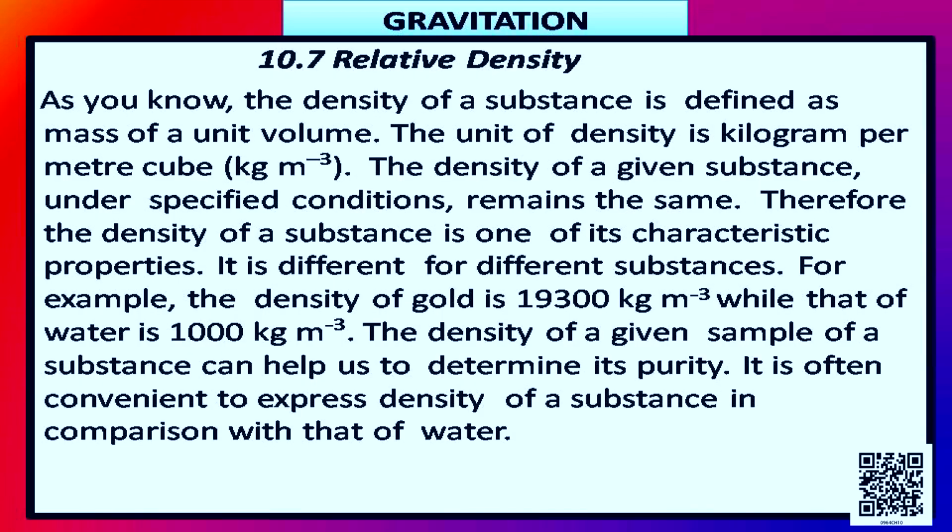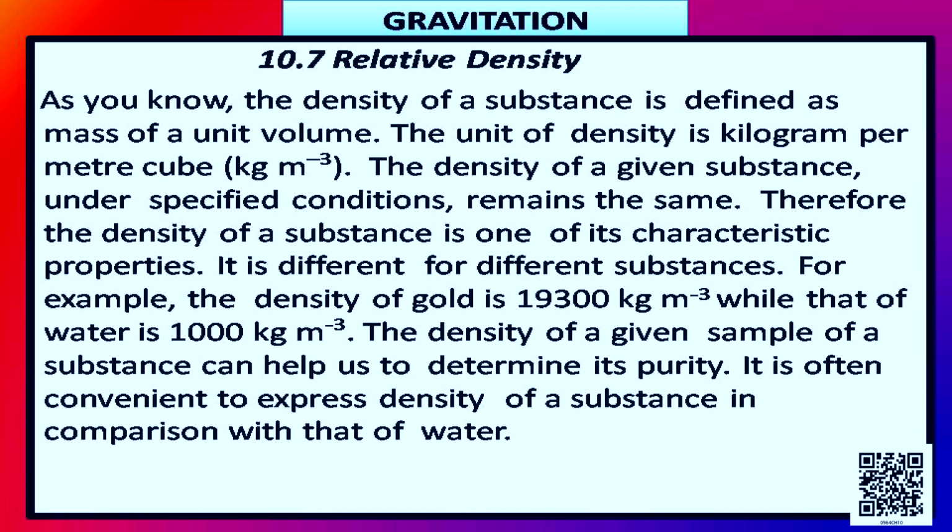Students, let us now discuss relative density. As you know, the density of a substance is defined as mass per unit volume. The unit of density is kilogram per meter cube. The density of a given substance under specified conditions remains the same. Therefore, the density of a substance is one of its characteristic properties. It is different for different substances.